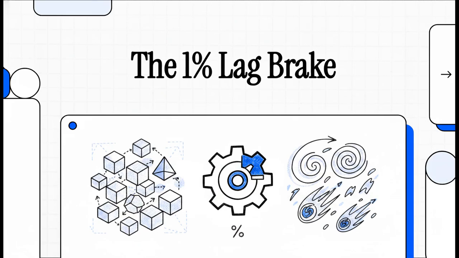Welcome to this explainer. Okay, so today we are diving into an absolutely mind-bending concept. We're going to figure out how our dynamic, flowing reality mathematically arises from a fundamentally frozen cosmos. We're going to break down the formal derivation of the time-dependent Schrödinger equation, and more importantly, we're going to explore this crucial 1% lag break that actually makes existence itself possible.